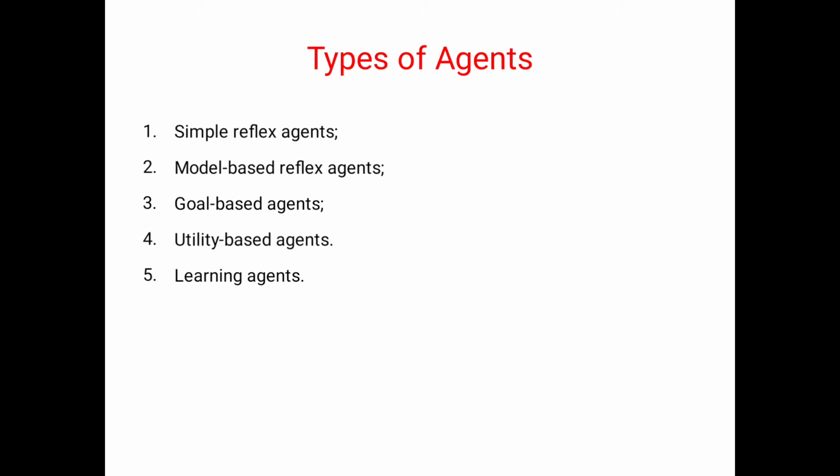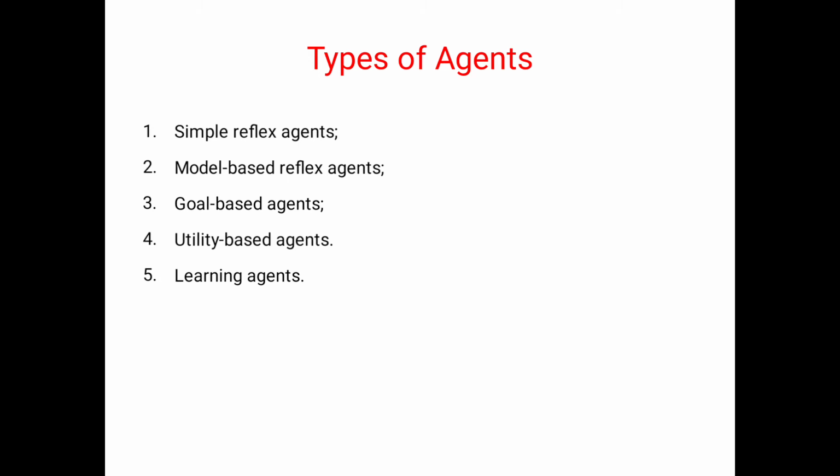The fourth is the utility based agent. Here the agent considers achieving the goal as well as preference: which is the best goal, and which is the best path to achieve the goal. The fifth is the learning agent.